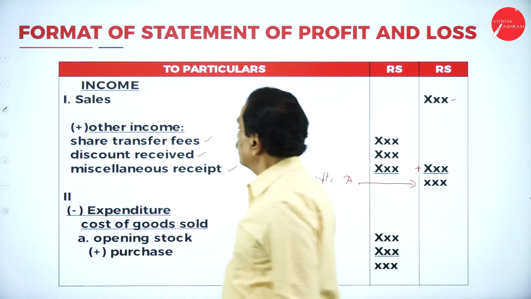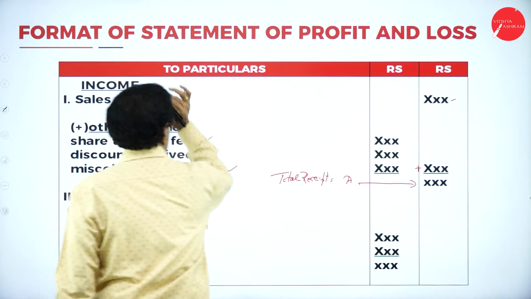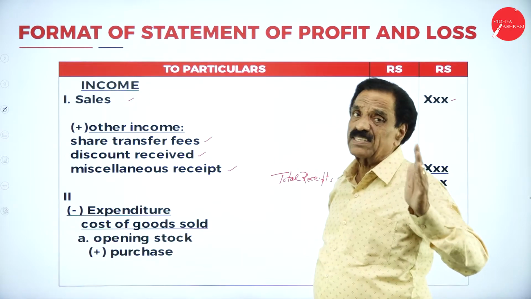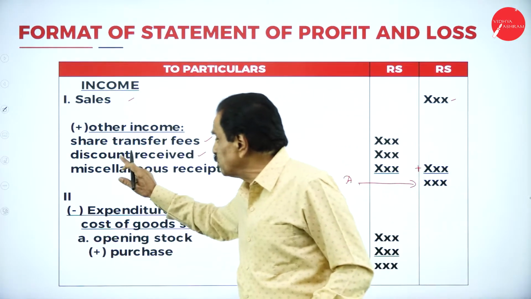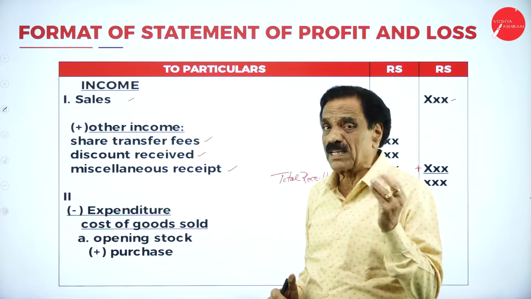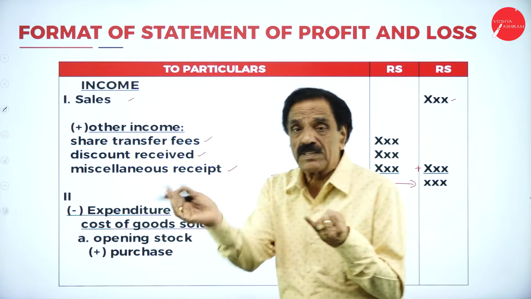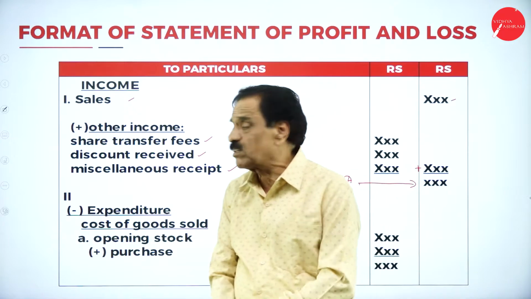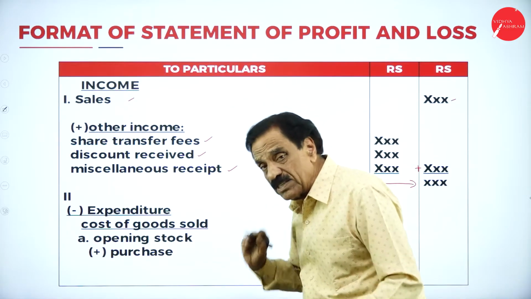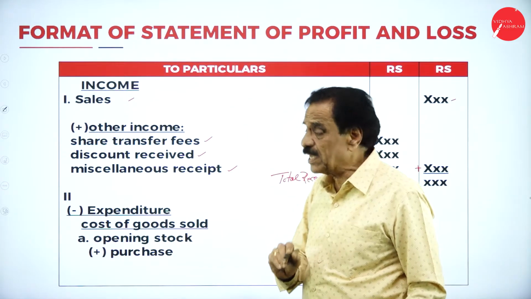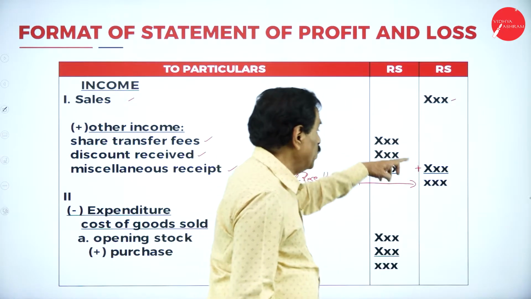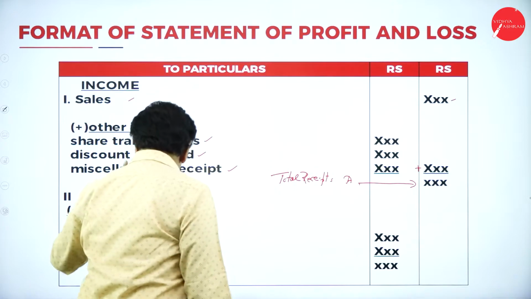What is the first one? Sales. Sales is income. If there is a sales return, deduct the sales return. Other incomes, I have given two or three examples; others may come. Share transfer fee, when a share is transferred from one person to another. Discount received, commission received, miscellaneous receipt are income. These should be added. That is the total income. You deduct the expenditure.